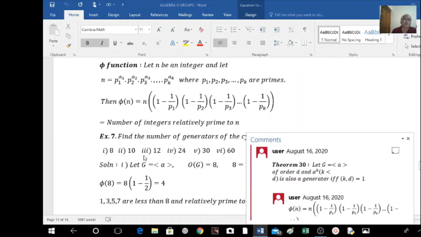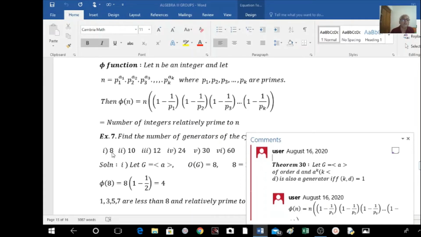For example, here 8 is there. Given that G is a cyclic group of order 8, then some a is the generator of that group G. Then we have to find the number of integers which are relatively prime to 8 and which are less than 8.